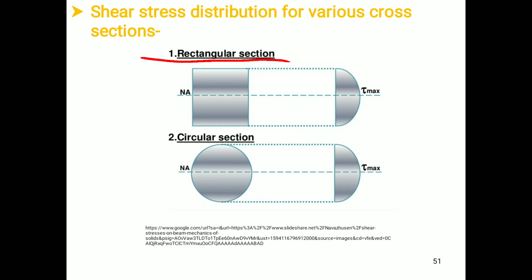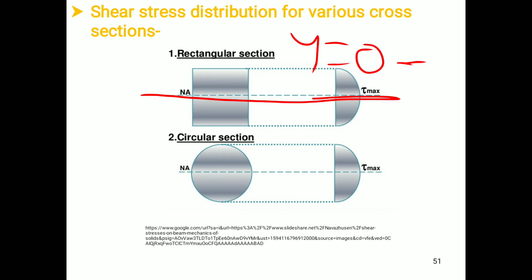Remember that for a rectangular section, we have already discussed the shear stress distribution diagram, and in that we concluded that the shear stress varies parabolically over the entire depth of the rectangular section. Therefore, this variation is parabolic in manner. We have also discussed that shear stress distribution is a function of y from the neutral axis. Therefore, when y is equal to 0, that is at the neutral axis, the shear stress will be maximum. It was already discussed while deriving the shear stress distribution diagram for a rectangular section.